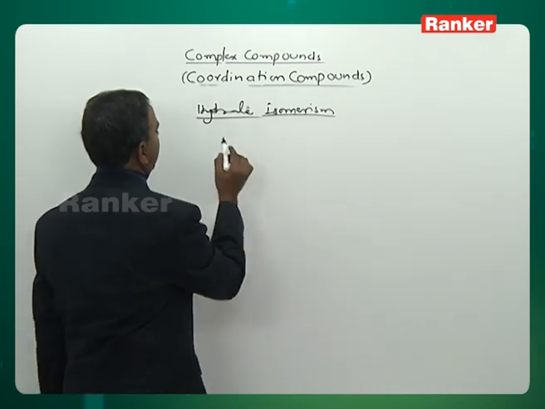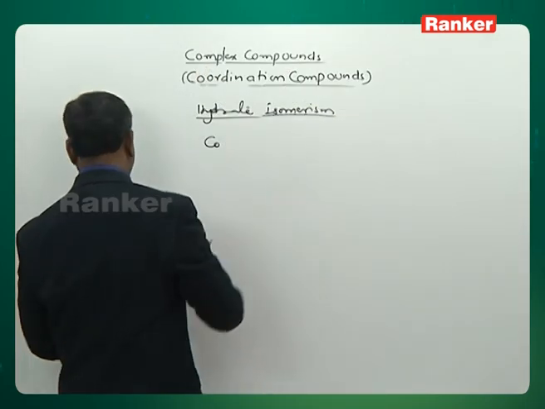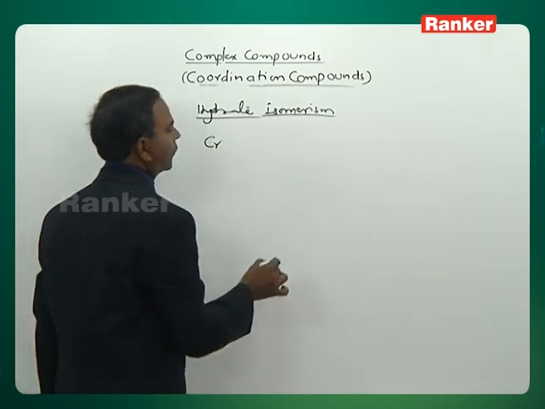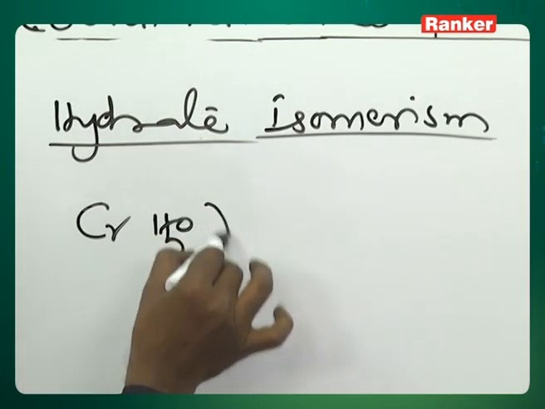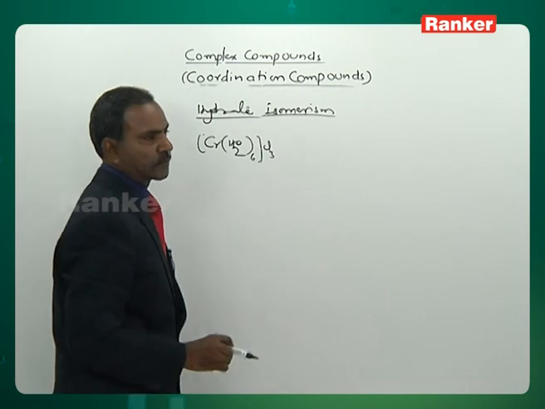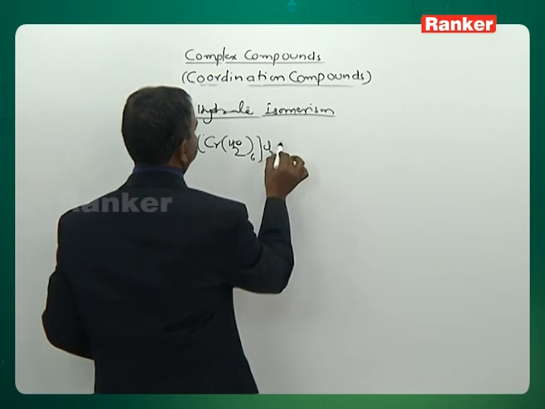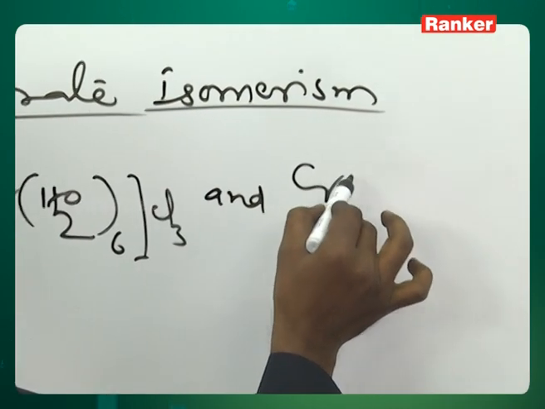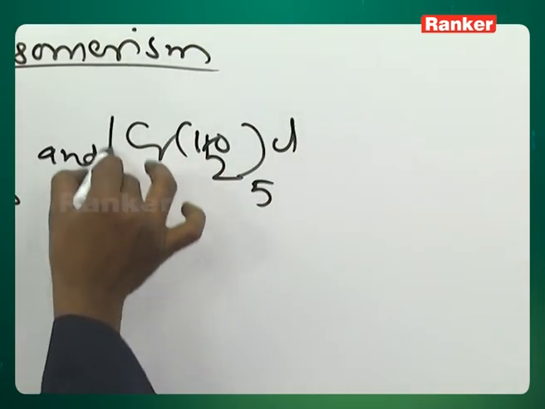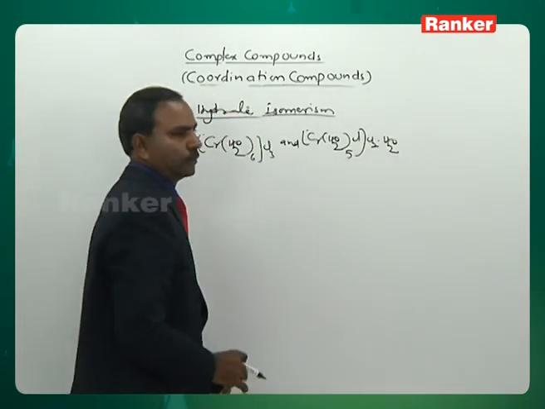And how hydrate isomers arise. Instead of taking Co, it is better to take chromium. [Cr(H2O)6]Cl3 is one of the complexes. The water molecule and chloride ligands get exchanged. Look here, [Cr(H2O)5Cl]Cl2·H2O, with 5 waters and 1 Cl inside now, followed by Cl2 and 1 water molecule.